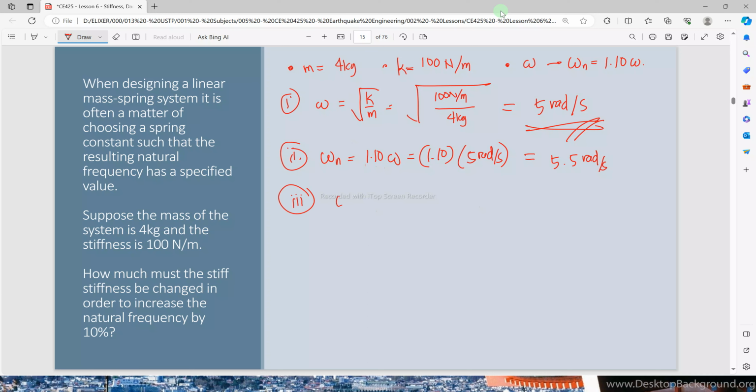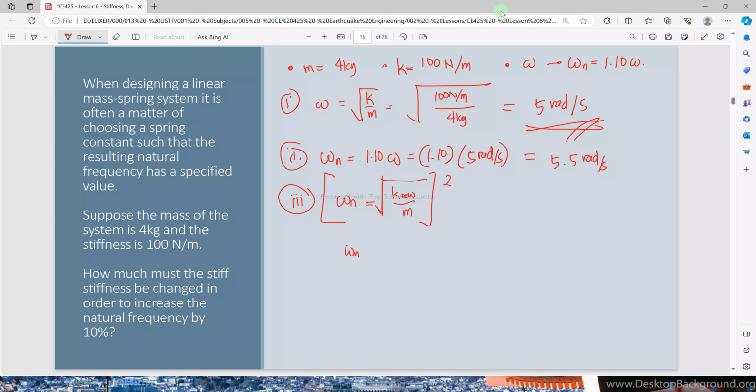Now we find the new stiffness K. The new natural frequency is equal to the square root of K new over the mass. The mass will just be the same. To solve for the new stiffness, we square the whole equation.